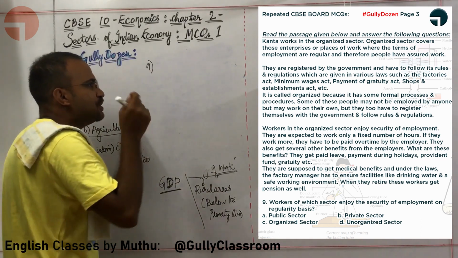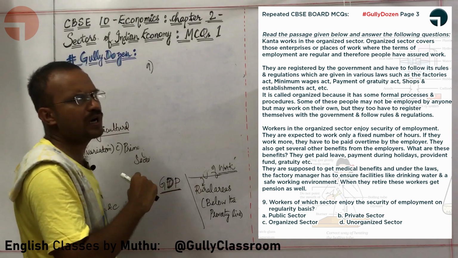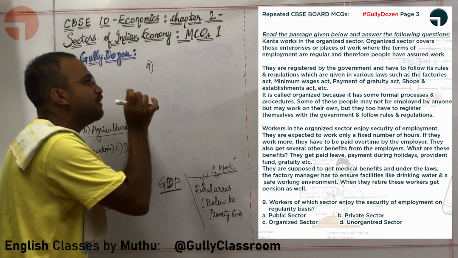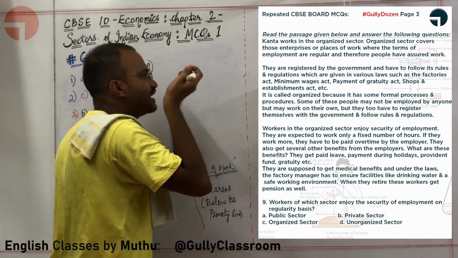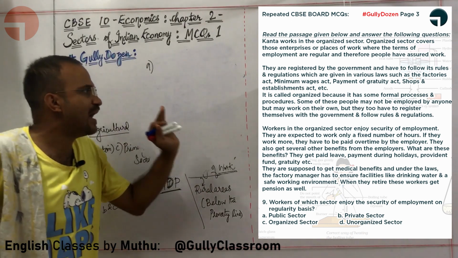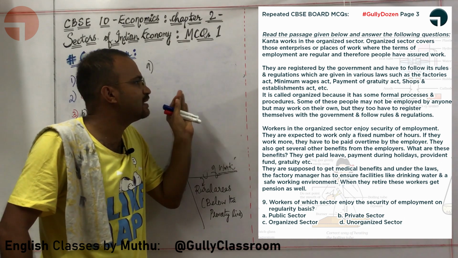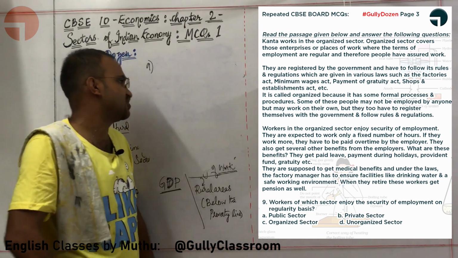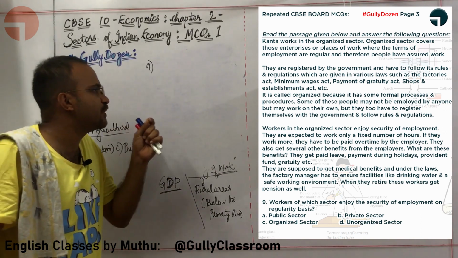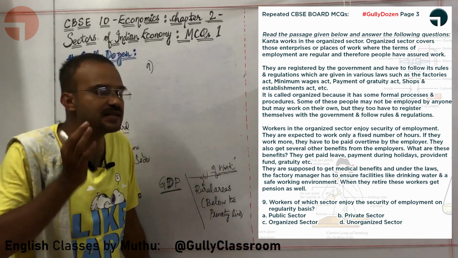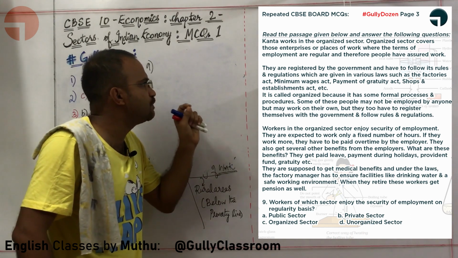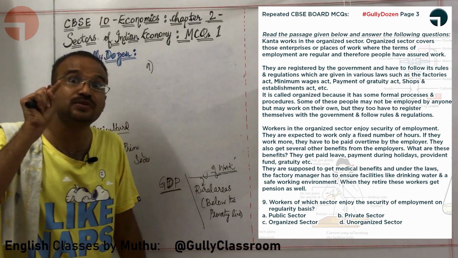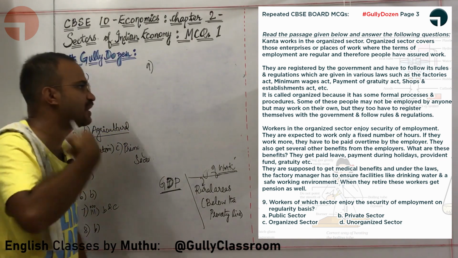Let us continue. So, they are registered. The organized sector units are registered with the government and have to follow its rules and regulations which are given in various laws such as the Factories Act, Minimum Wages Act, Payment of Gratuity Act, Shop and Establishment Act, etc. It is called organized because it has some formal processes and procedures. Some of these people may not be employed by anyone but may work on their own, but they also have to register with the government.